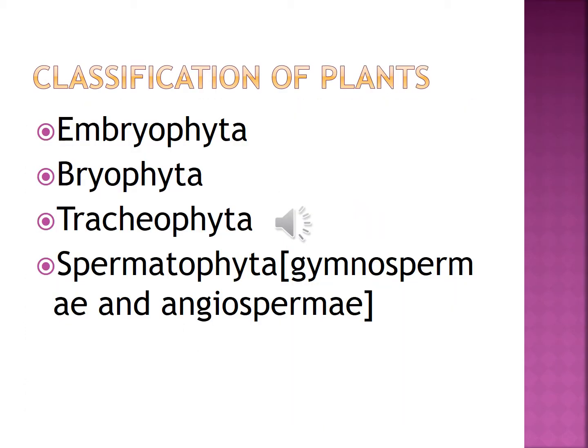Then classification of plants: Embryophyta, Bryophyta, Pteridophyta, Spermatophyta. Spermatophyta is also divided into gymnosperm and angiosperm. We already saw gymnosperm and angiosperm. What is gymnosperm? What is angiosperm? Angiosperm plants have fruit, but gymnosperm plants do not have fruits.